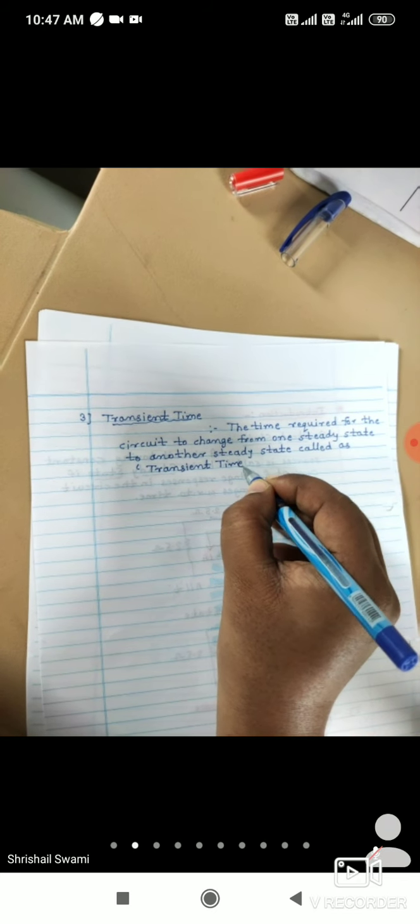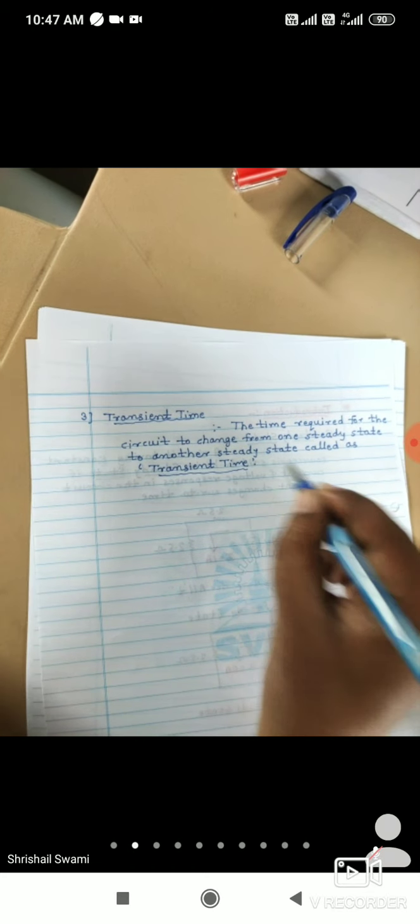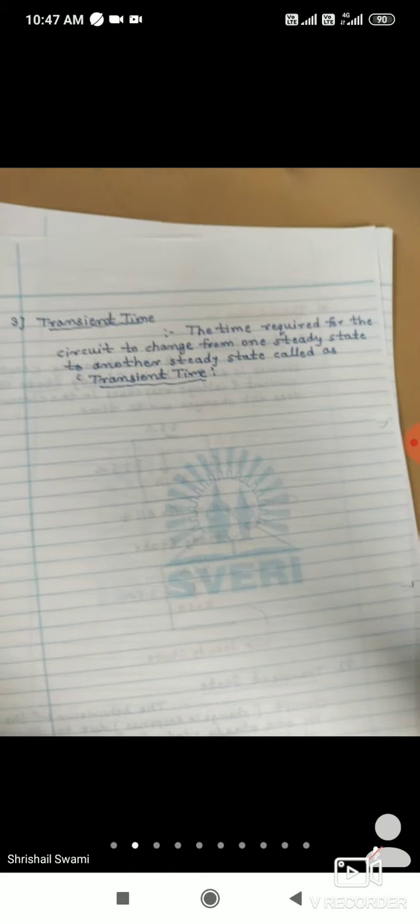So these are the three definitions we have to understand for analyzing the different types of circuits here.